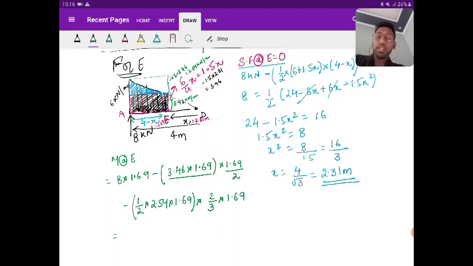Go one by one. 8 into 1.69, that is 13.52, minus 3.46 into 1.69 square. Okay. And this divide by 2. So it is equal to